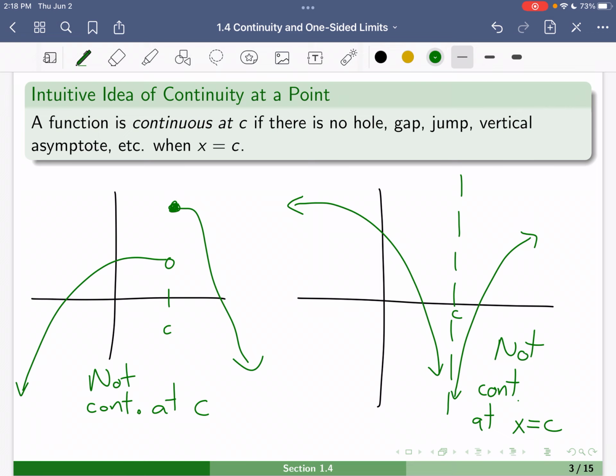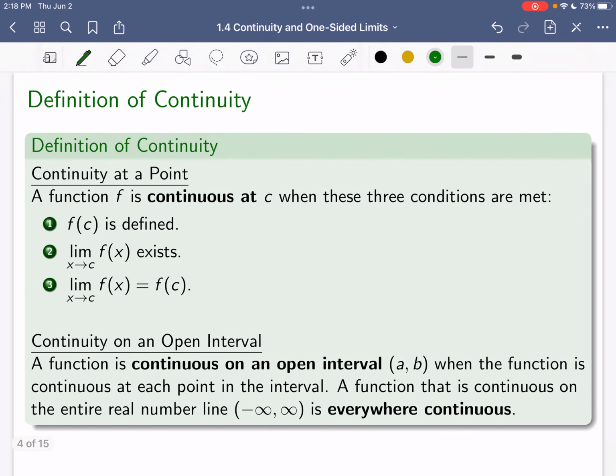So we can talk about continuity over a range of values or at a specific point. How do we define continuous? We will say a function is continuous at C when these three conditions are met. The first condition is the function has to be defined at C. If the value C is not in the domain of the function, if there's no function value at C, then it can't possibly be continuous there.